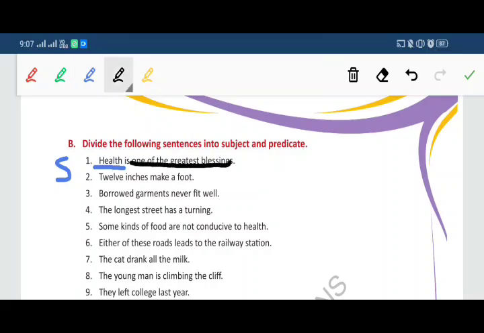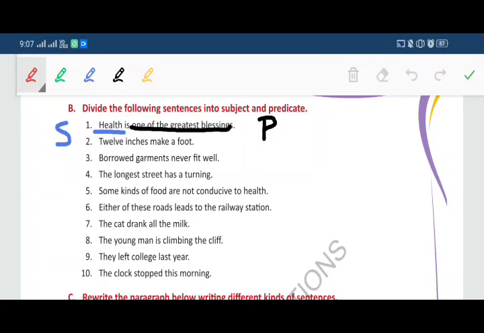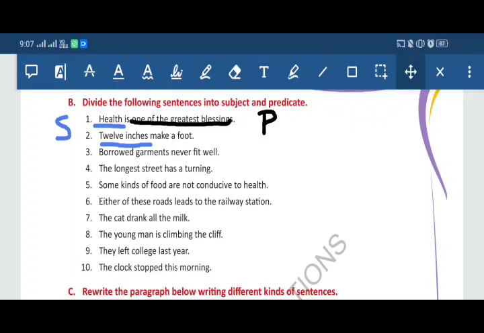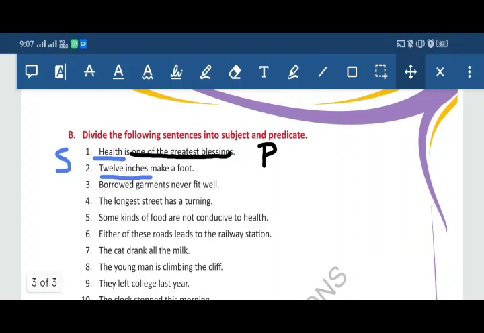In the same way, the second sentence, 12 inches make a foot. So what are we talking about? 12 inches. So this is our subject. Like this, you have to solve all the exercises. Try to solve all other exercises. Hope you understood the chapter. Okay, thank you.